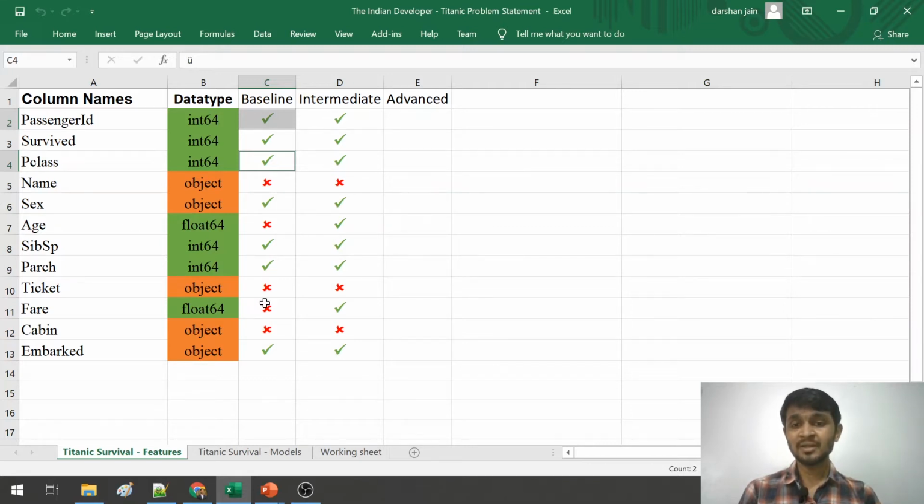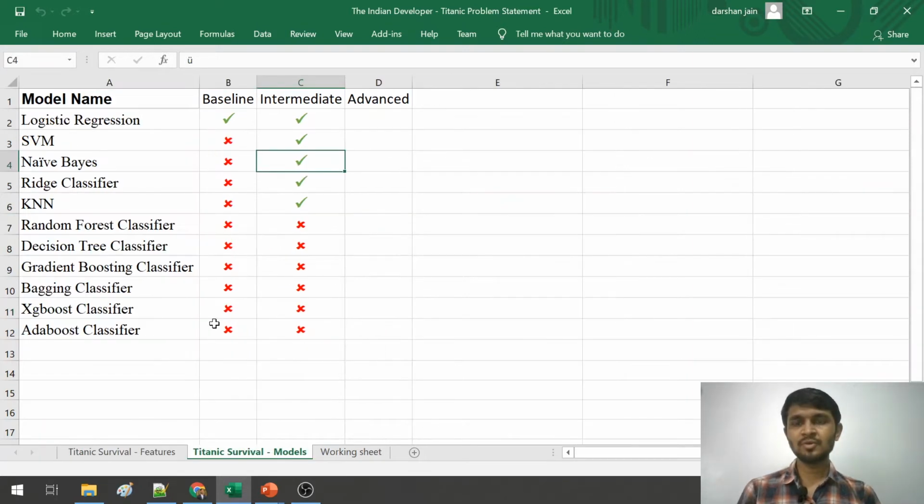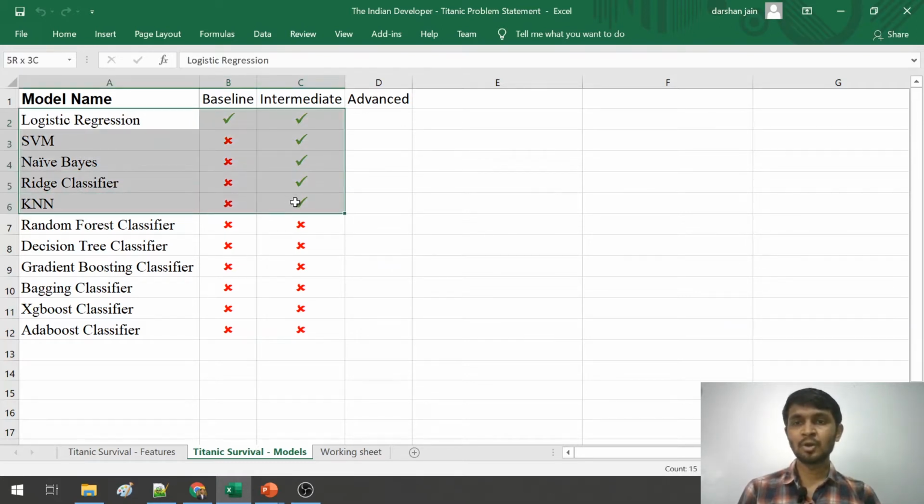Apart from that, two new features, that is fare and age. These two features will also be explored. Also, in the previous video, we just trained the data on logistic regression. So in this video, I'll be showing you how we can train our data on these 5 models.